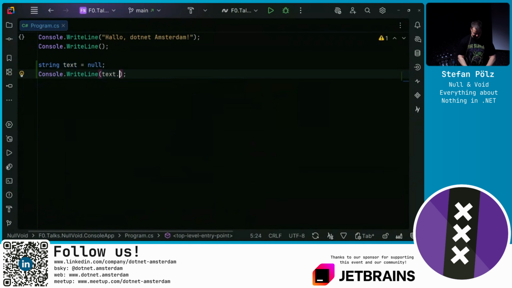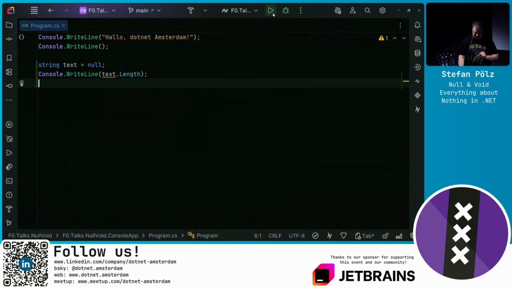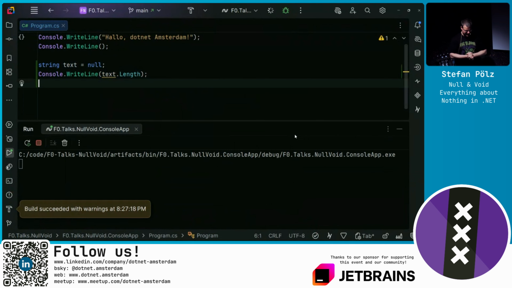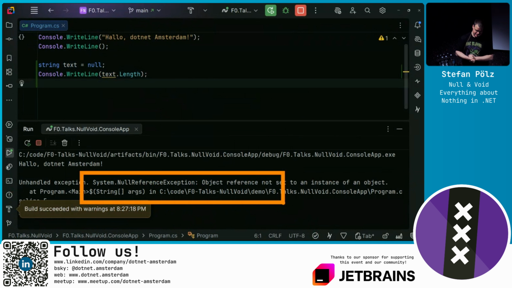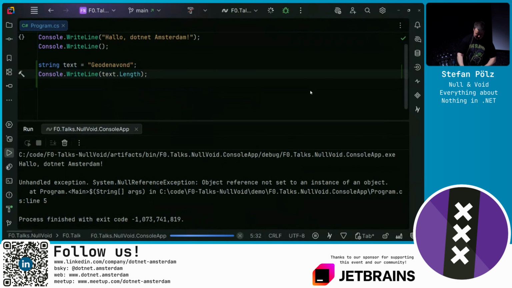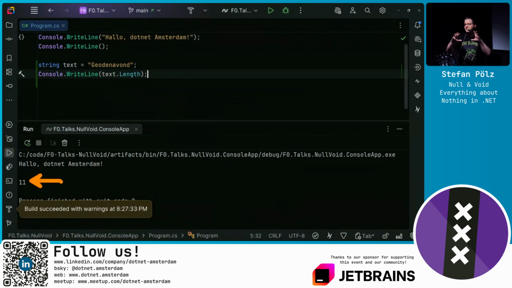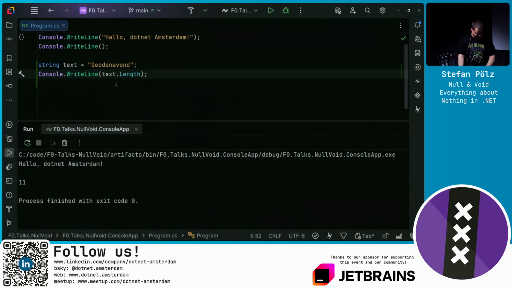Now let's do Console.WriteLine. Try to dereference the text by accessing its length. And yeah, the ReSharper engine already lets us know there is something wrong, and we will now run into the $1 billion mistake, a null reference exception. There we have it. Now this is a null reference. If I set it to something, let's say Goedenavond, we should get 10 or 11 characters. Here they are, because it's now no longer a null reference, it's an actual reference to a string somewhere on the frozen heap, because this string gets inlined, and we now have a valid reference.